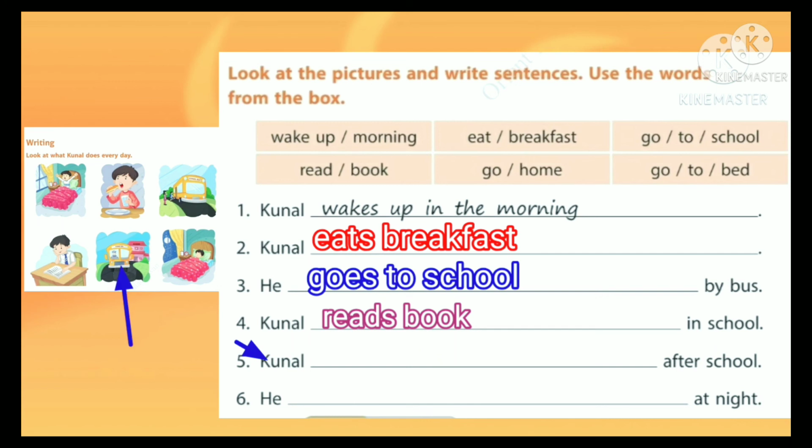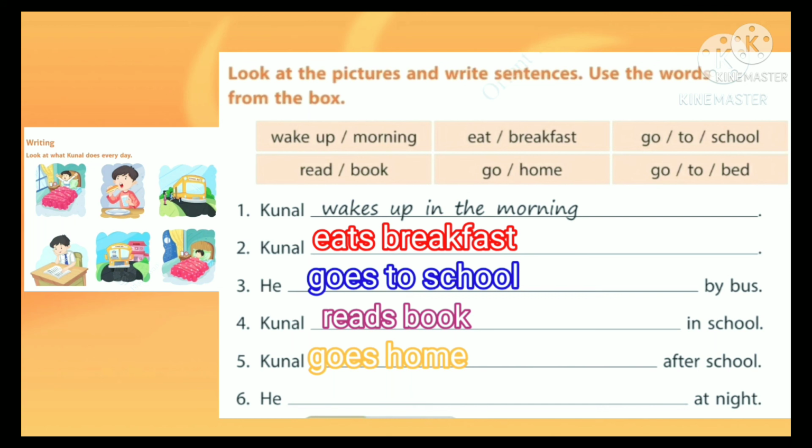See the picture. You can see a school bus. So he is coming back from school to his home. So how can we write? In the box, go home. We have already studied Kanal is a singular subject. So it takes a singular verb. So go changes to goes. And we can write Kanal goes home after school.